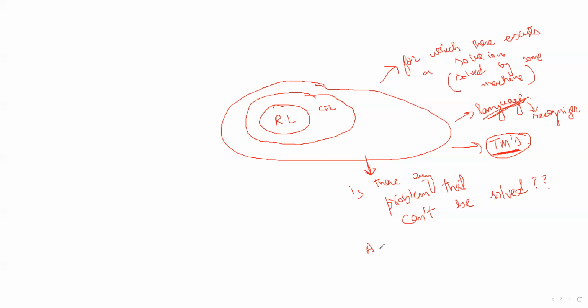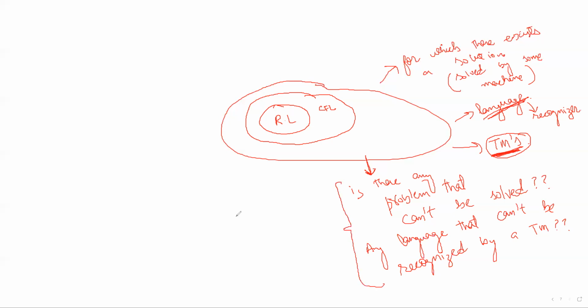Or we can say any language that cannot be recognized by a Turing machine. So we have to answer these questions. So first thing we have to understand, what is a language of a Turing machine, and is there any problem that cannot be solved by a Turing machine, or we can say any language that cannot be recognized by a Turing machine. So these things we will be discussing in our next lecture, that is lecture number 30.